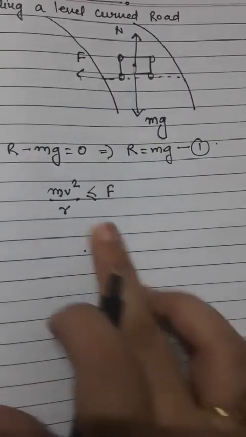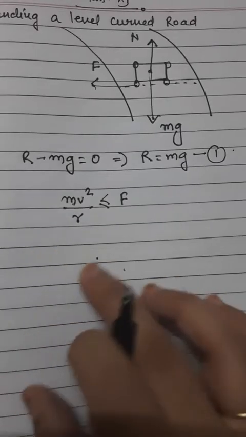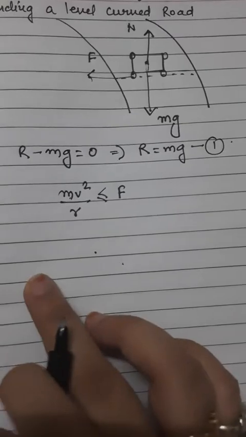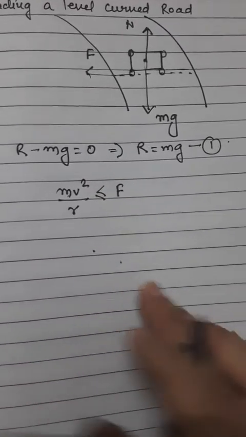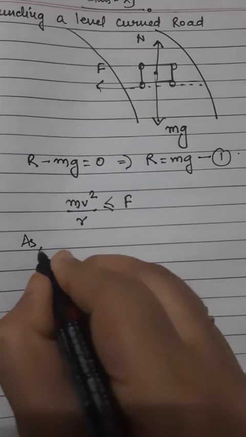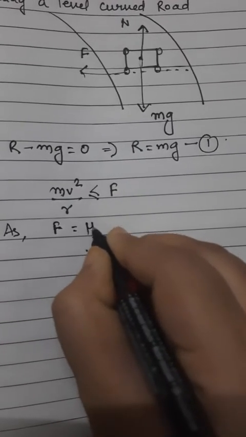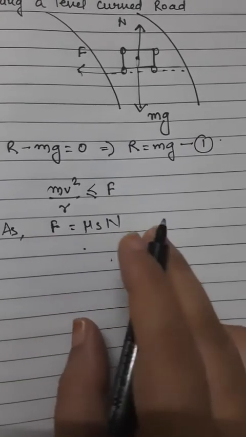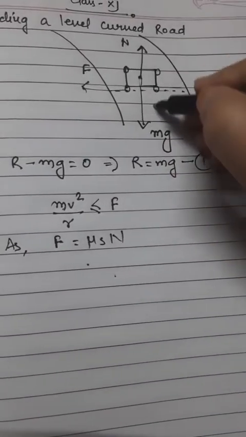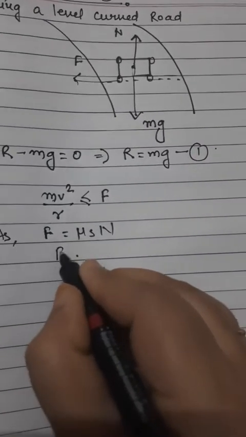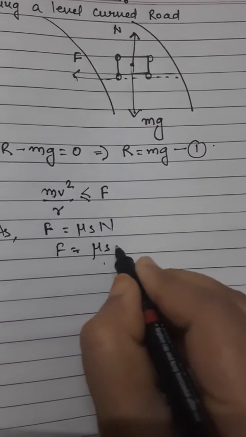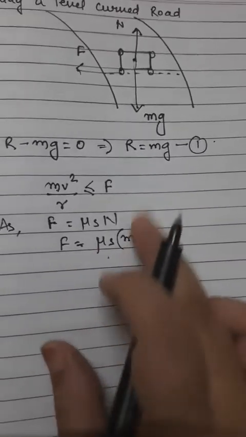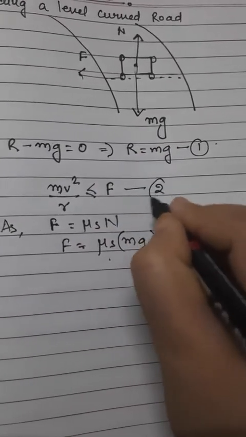Here v is the velocity of the car while turning, and r is the radius of the circular track. Also, f can be written as mu s into n. We all know the frictional formula for static friction is mu s into n, and numerically n is equal to mg. So the force of friction can also be written as mu s into mg. Putting the value of the force of friction in this equation, let me name this equation number 2.